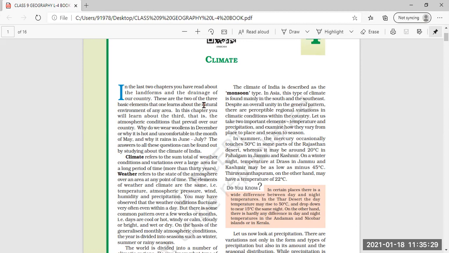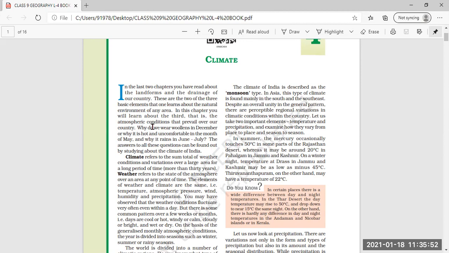The area drained by the river system is called a drainage basin. Drainage especially describes the river system of a particular area. So these two are the main elements to know about the natural environment.